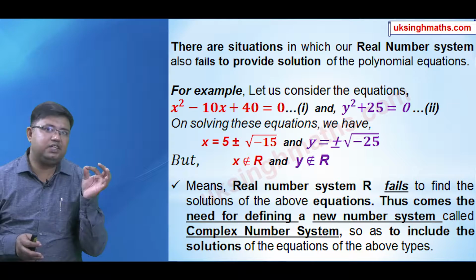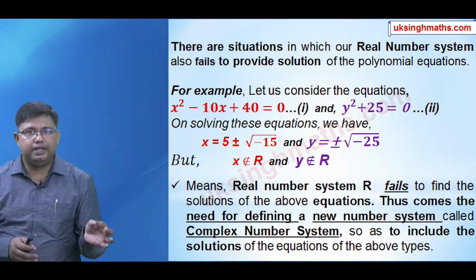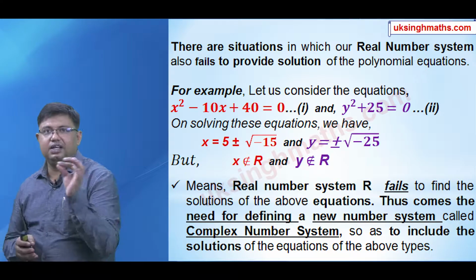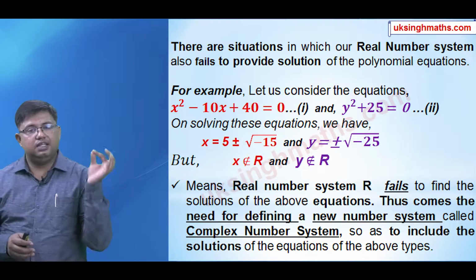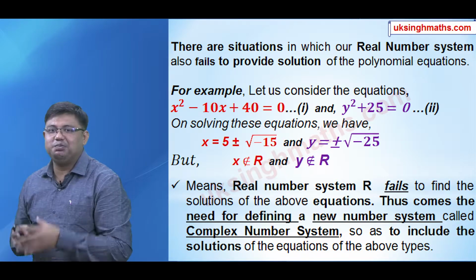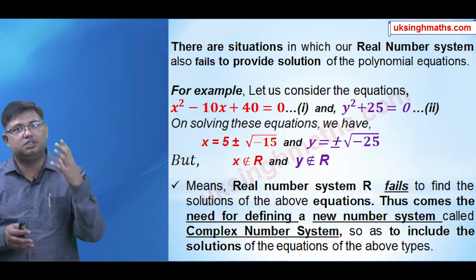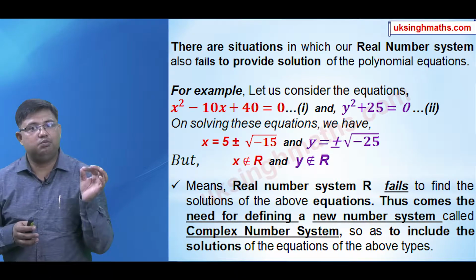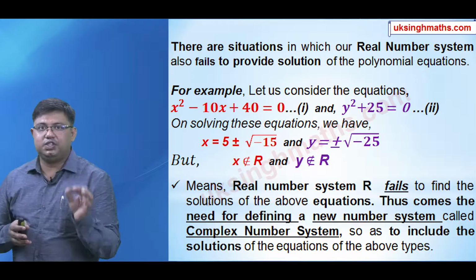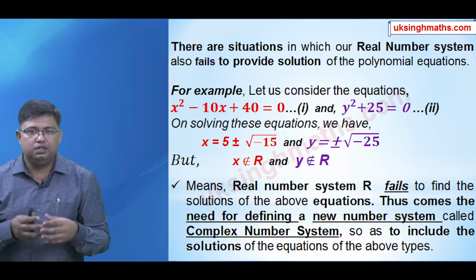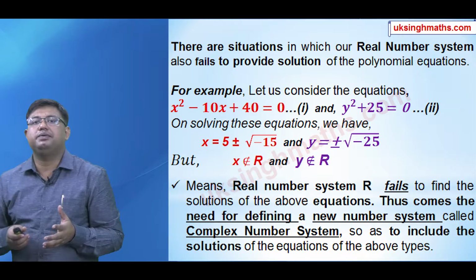But if you visualize carefully, you will find that these values of x and y are not found in the real number system, because in the real number system the square root of a negative number is nowhere defined. It means our real number system fails to find the solutions of equations of this type. Thus comes a need to find a broader number system, which is known as the complex number system, so as to include the solutions of such equations.